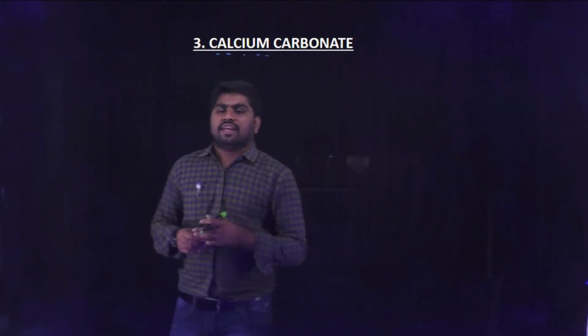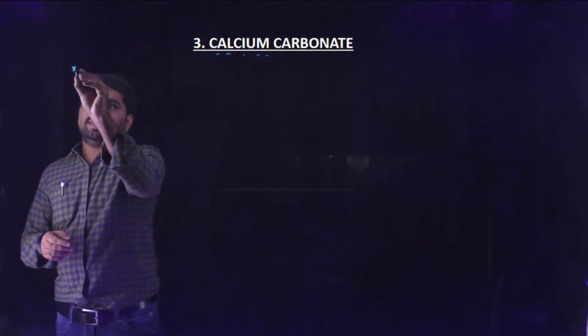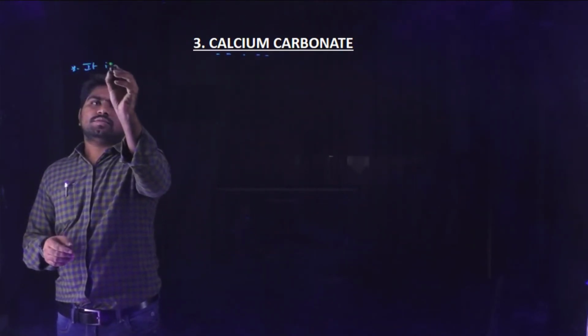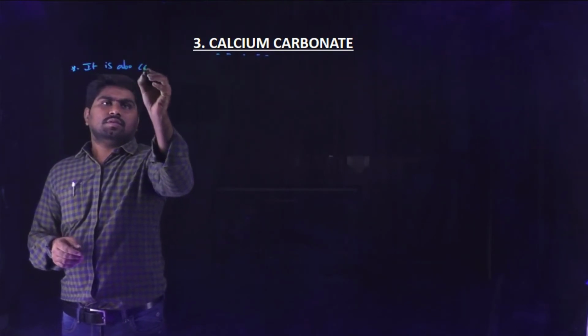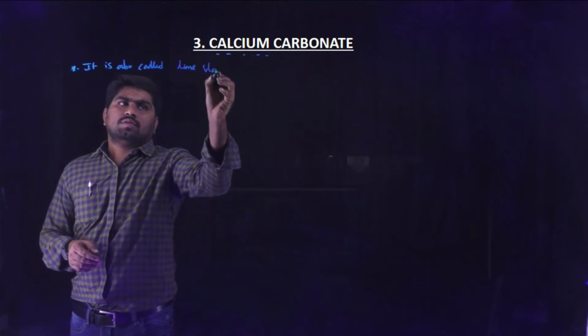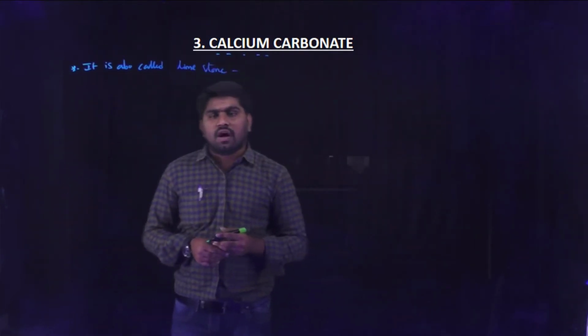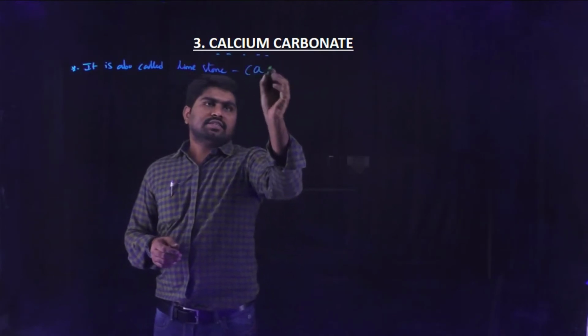Now coming to the next compound, calcium carbonate. It is also called limestone. The chemical formula of calcium carbonate is CaCO3.